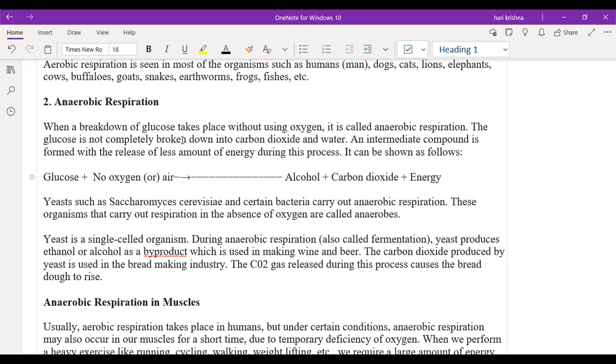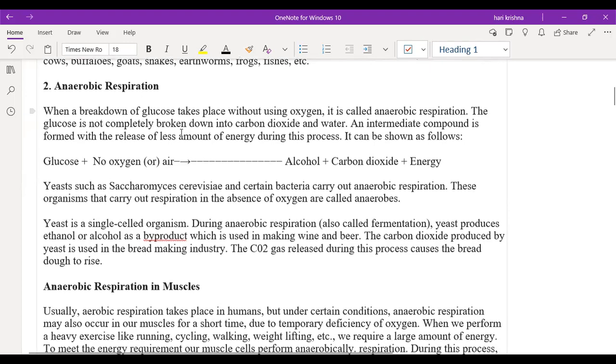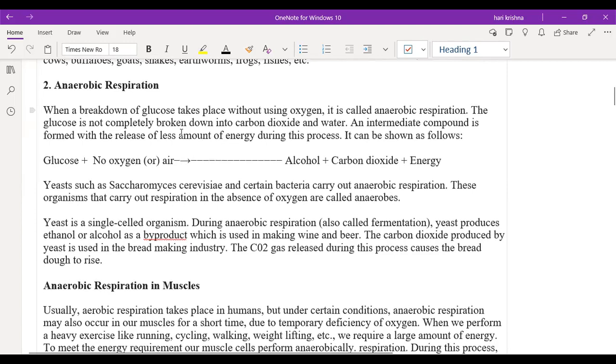Okay. So one more is the muscle cramps. Good. In anaerobic respiration, energy is very low, sir. Yeah, energy is very low, only 2 ATPs will be released.